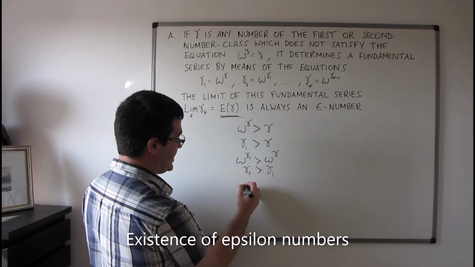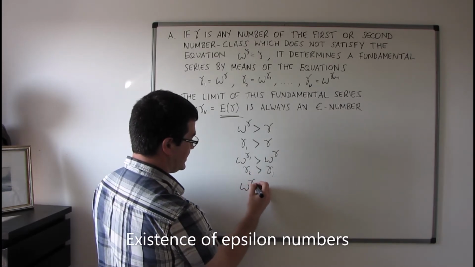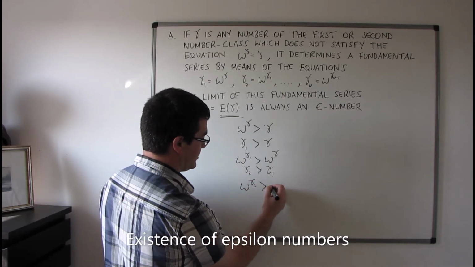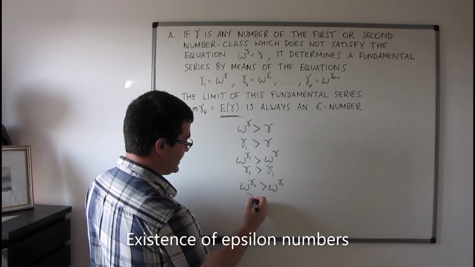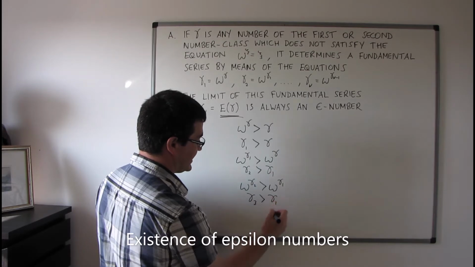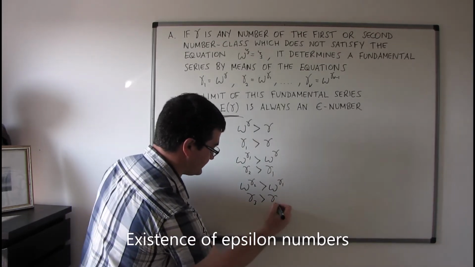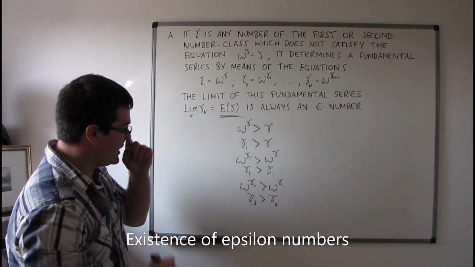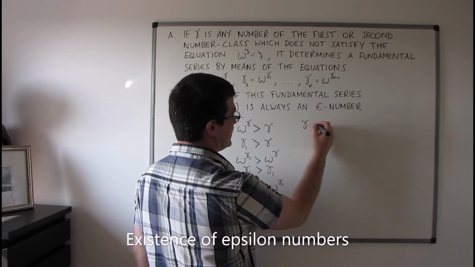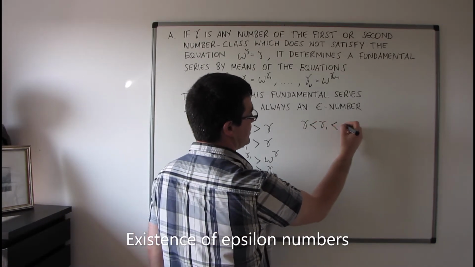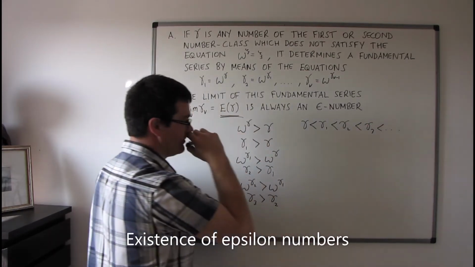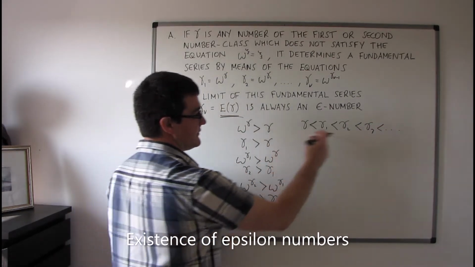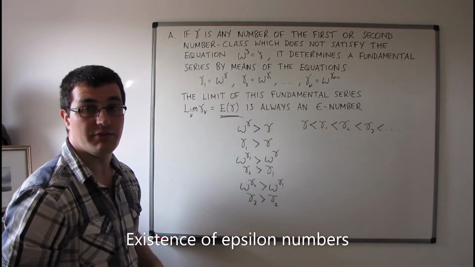And we can play the same game. So omega to the power of gamma 2 is greater than omega to the power of gamma 1, and the result is that gamma 3 is greater than gamma 2. In this way we get a sequence: gamma smaller than gamma 1, smaller than gamma 2, smaller than gamma 3, etc. So this is a fundamental series.